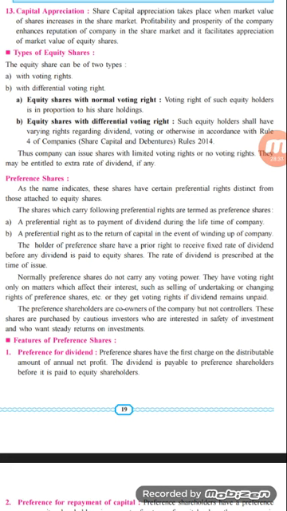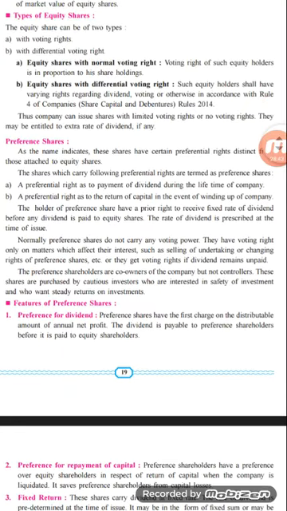And we have also seen the types of equity share, that is the equity share with normal voting rights. That means all the privileges and all the rights are given to the equity shareholder, like the right to inspect the books of account, right to vote in the meeting, right to attend the meeting, and right to alter the memorandum and articles of association related to any particular managerial decision.